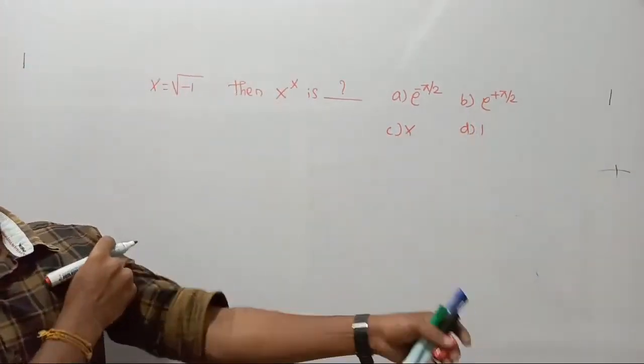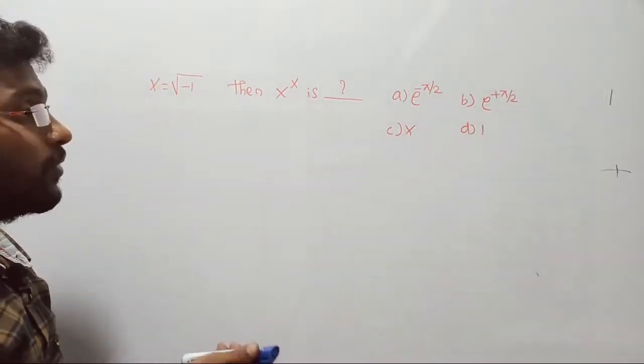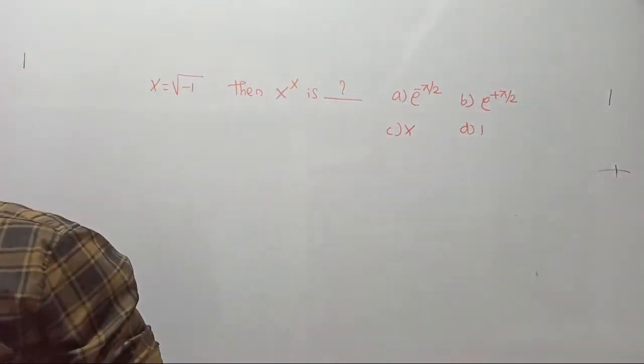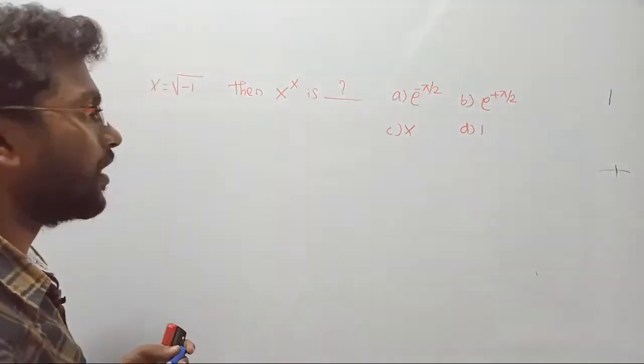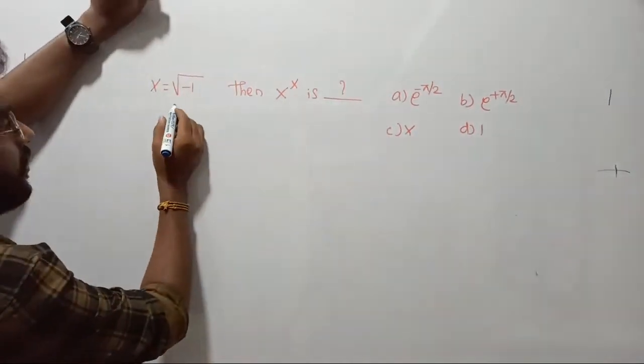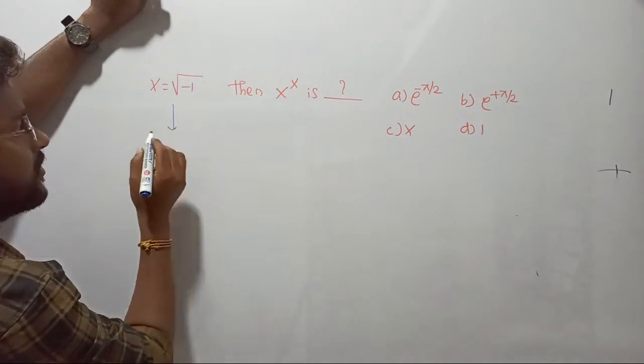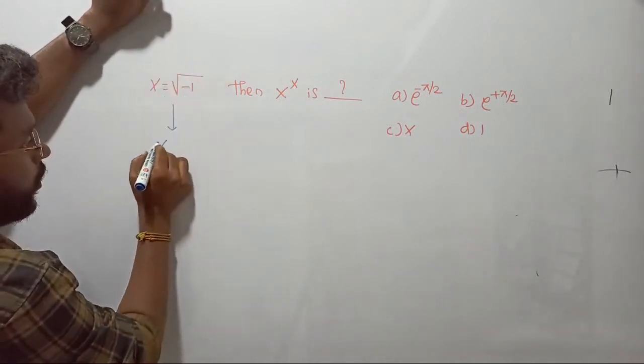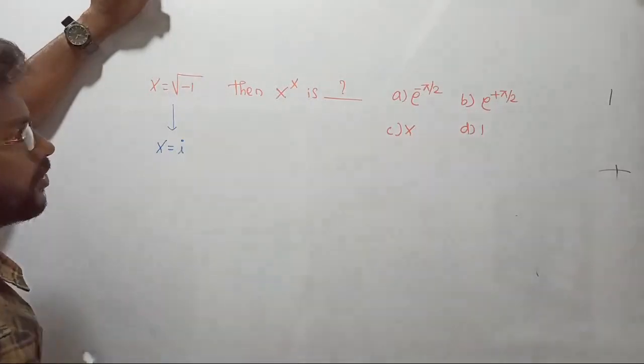Can anyone guess the answer for this one? What might be the answer, right? Can you please post your answer in the comment section? Anyway, let's try and bring the answer. Guys, listen. Okay, fine, let us think. Root of minus 1, we can replace it by i. Do you all agree with me?